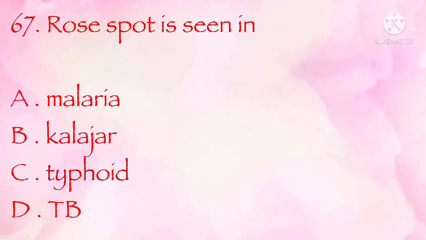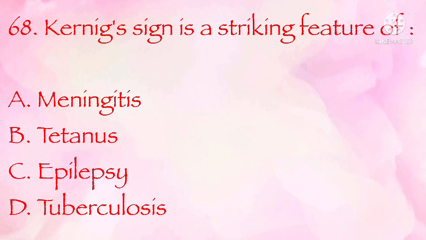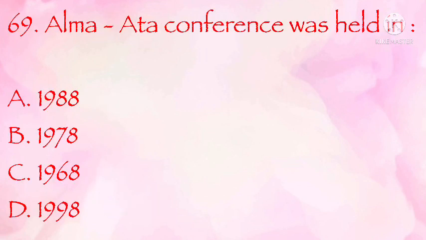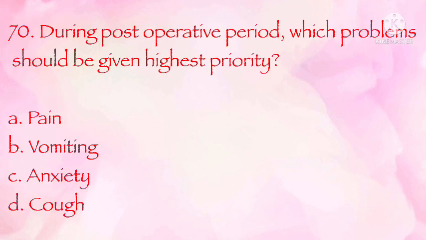Rose spot is seen in malaria, kala-azar, typhoid, TB. The correct answer is typhoid. Kernig's sign is a striking feature of meningitis, tetanus, epilepsy, tuberculosis. The correct answer is A. Meningitis. Alma Ata Conference was held in 1988, 1978, 1968, 1998. The correct answer is B. 1978. During the post-operative period, which problem should be given highest priority? Pain, vomiting, anxiety, cough. The correct answer is B. Vomiting.